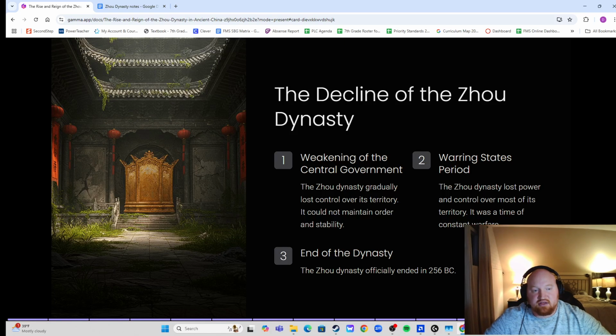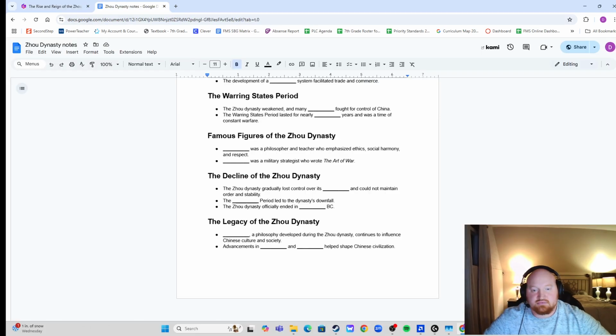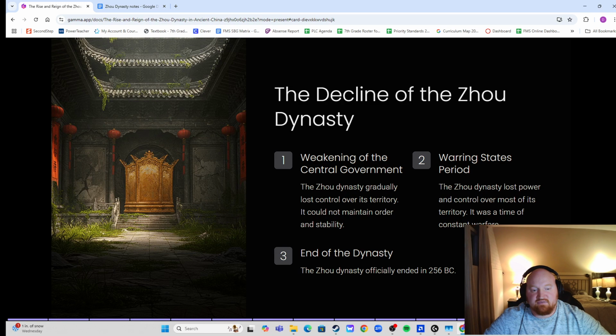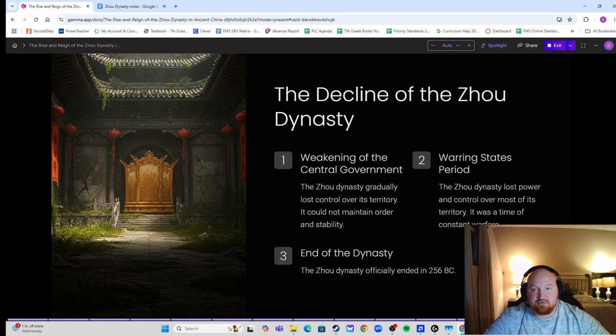The Zhou Dynasty lost power and control over most of its territory. It was a time of constant warfare. So the Warring States period led to the dynasty's downfall. Now, the Zhou Dynasty officially ended in 256 BC.